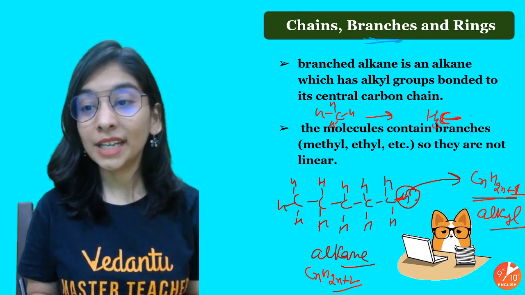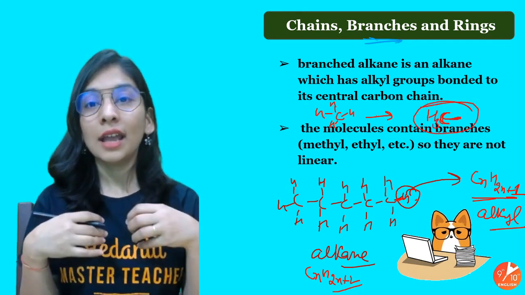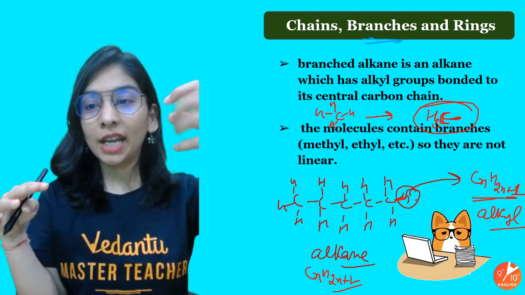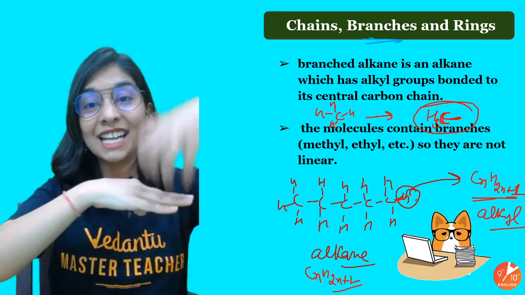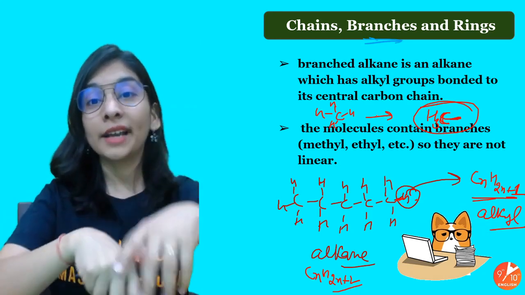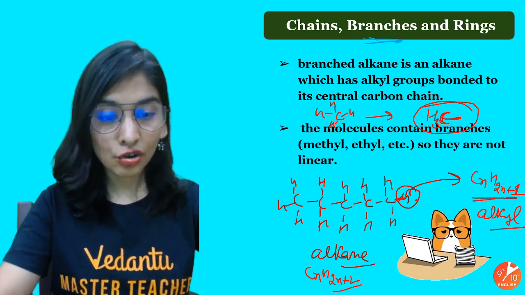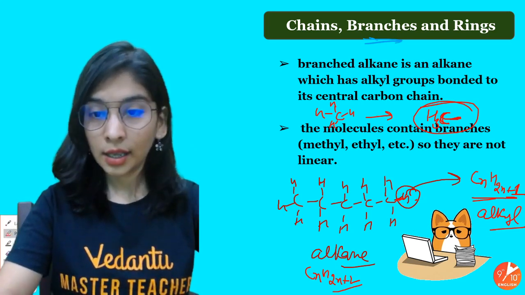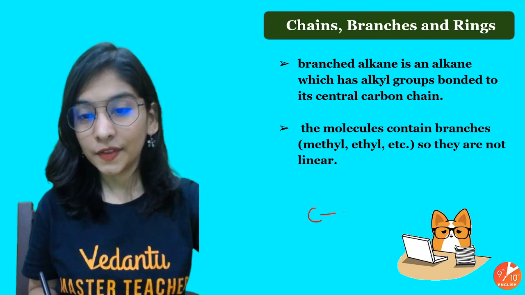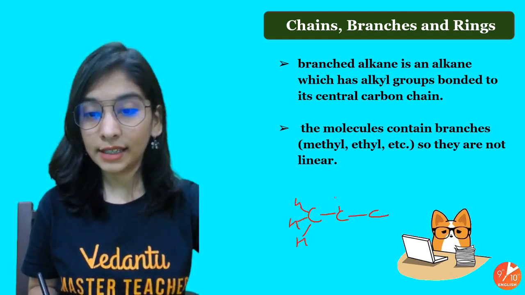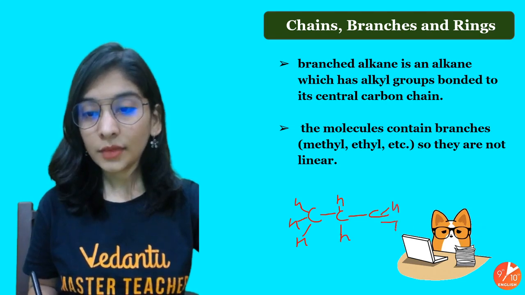Having this carbon with incomplete valency is called an alkyl group, 1 carbon, so a methyl group. If an alkyl group is attached to my parent chain, my carbon chain, that chain will become branched. So suppose, let me draw a structure for you. Yeah, suppose I have this carbon chain, CH3, CH2, CH3.